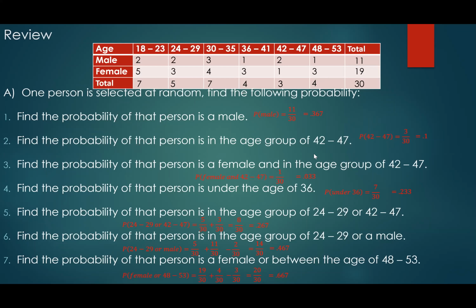Yes. So why do I minus 3? Because the 3 is the females who are also in that age group, right? These are the 3 that I subtract right here, because those are the 3 females who are in the age group of 48 to 53. And then you just add this to give you 23. 23 minus 3, you have 20. And then you just divide. Okay. Thank you. All right.